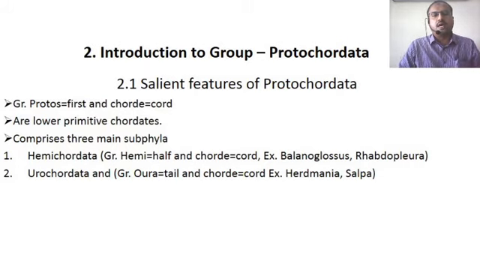These Urochordates are also called tunicates, as the individual lives in a test or tunic. The peculiar thing in these Urochordates is that the larva has the notochord, but as the larva develops into an adult, the notochord disappears. That means it shows retrogressive metamorphosis, the metamorphosis which occurs but in reverse. So that is the peculiarity of Urochordata.